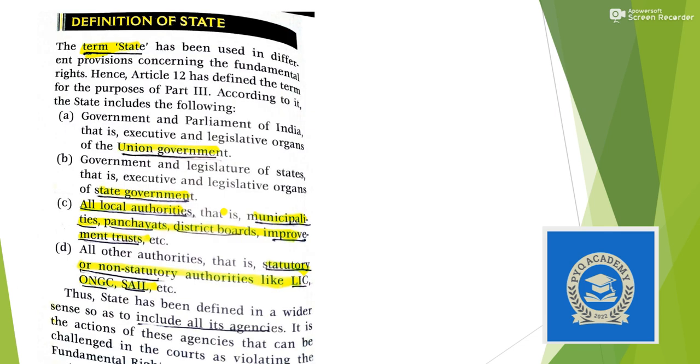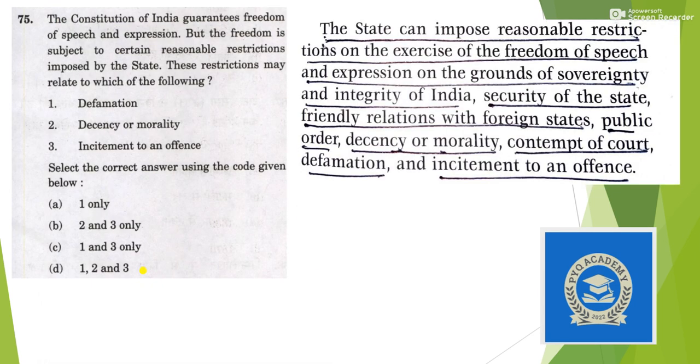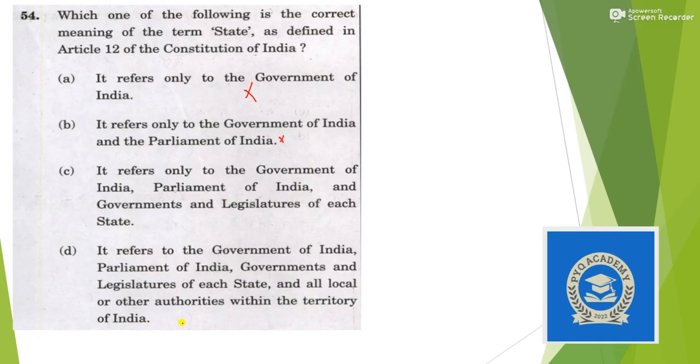No. You can see it is directly given that it refers to Government of India, Parliament, that means Union Government, State Government, and all local authorities, that means municipalities, panchayats, district boards, as well as some statutory and non-statutory authorities like LIC, ONGC, SAIL. So you get your answer as option D. It refers to Government of India, Parliament, Government and Legislature of States, and all local authorities within the territory of India. So the answer is option D.